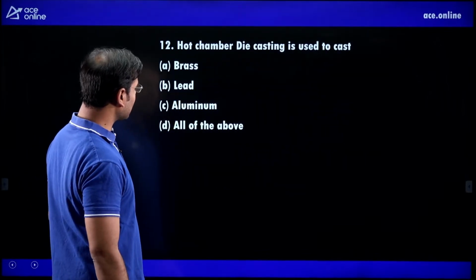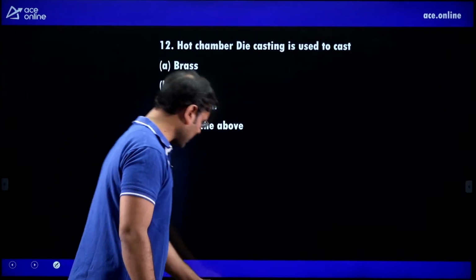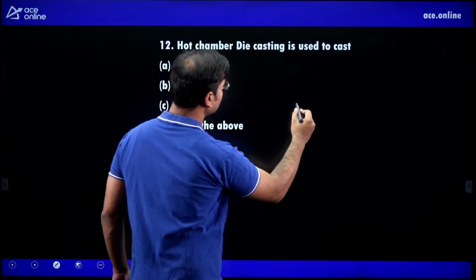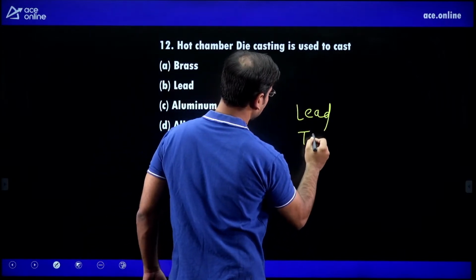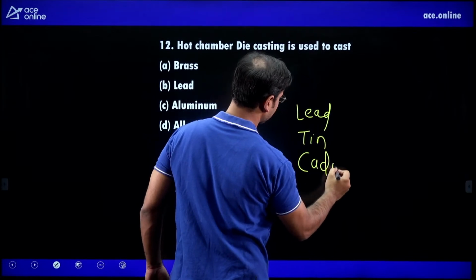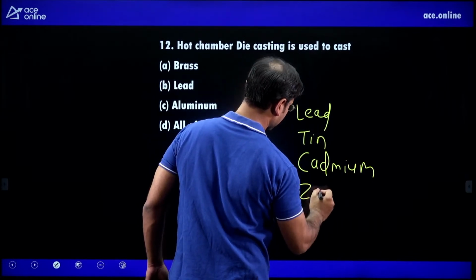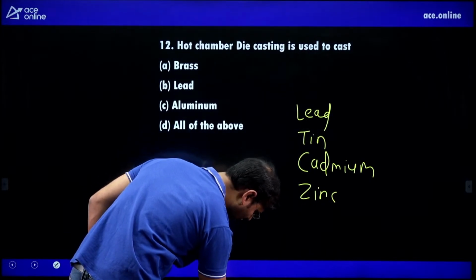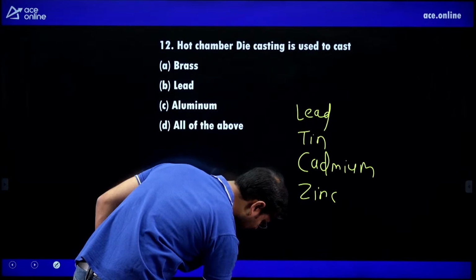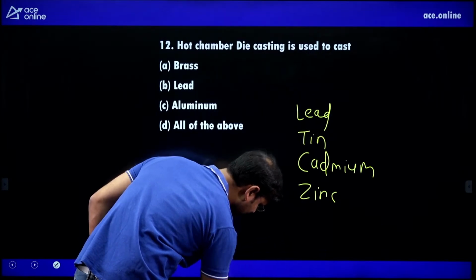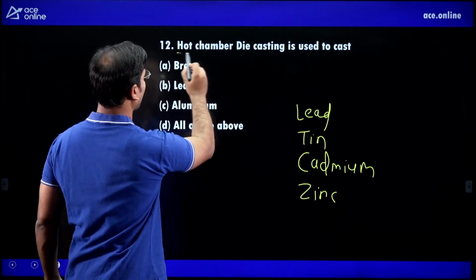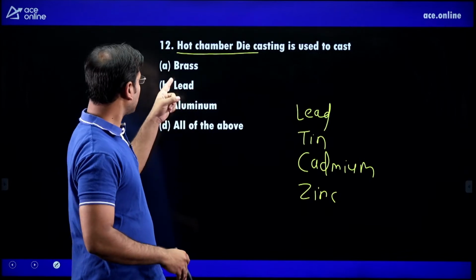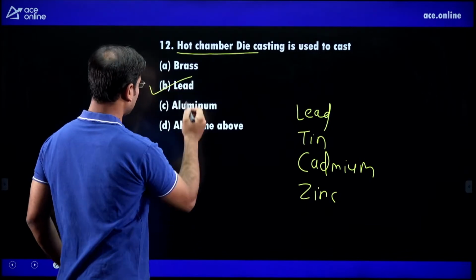Then next, hot chamber die casting is used to cast a number of materials such as lead, tin, cadmium, zinc. These all have very low melting point temperatures, and we can use them for hot chamber die casting. Out of all the options, brass, lead, aluminium, lead is the option, hence correct is B.